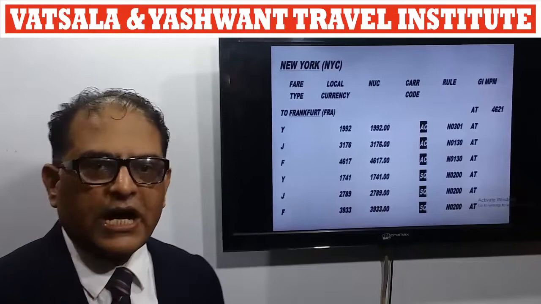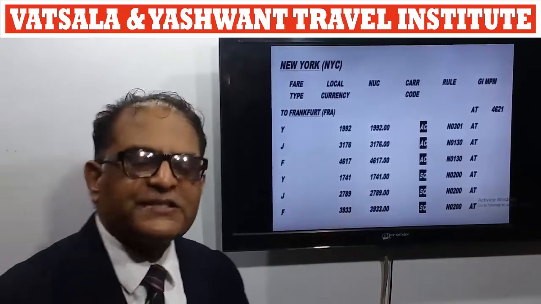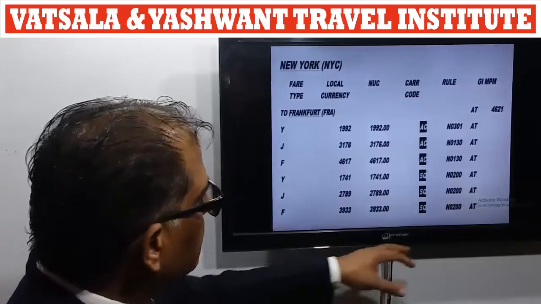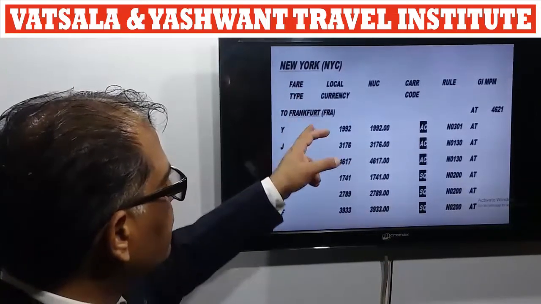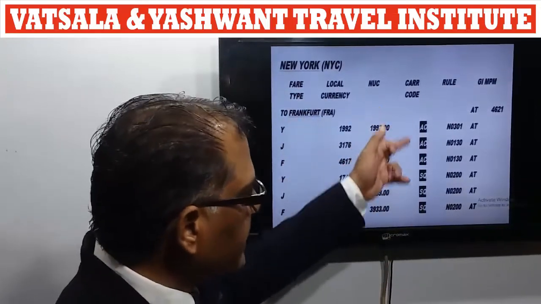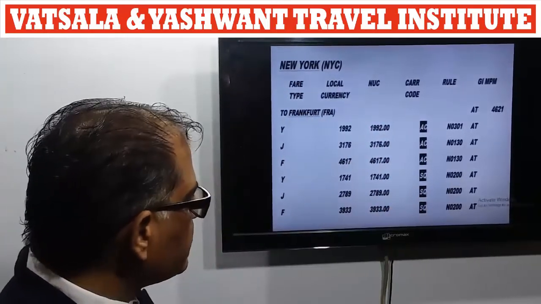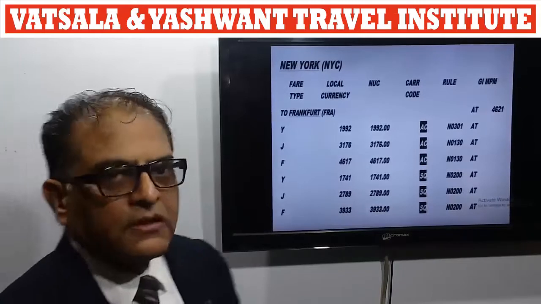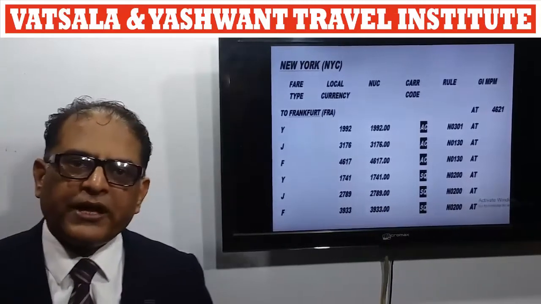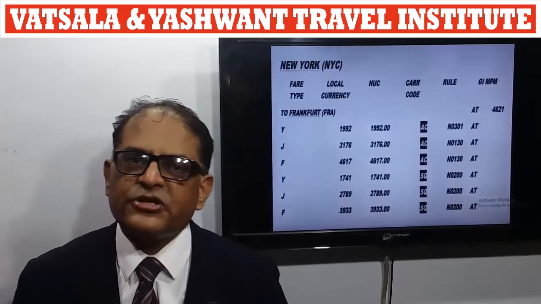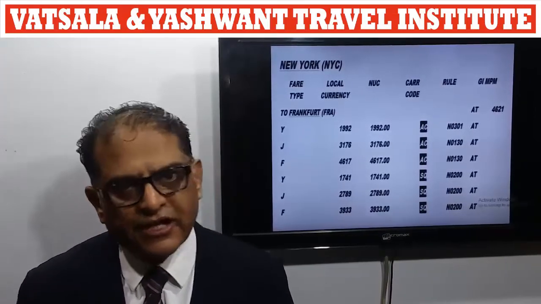So we have to consider, when airline fares are given, then obviously we have to consider the airline fares. Now from New York to Frankfurt we have AC means Air Canada fares, and then next is SQ means Singapore Airlines fares. If both airlines and ITA fares are given, in that case first priority we have to give to the airline fares.